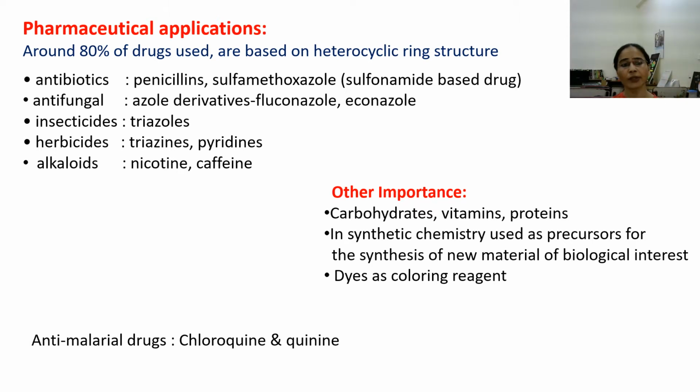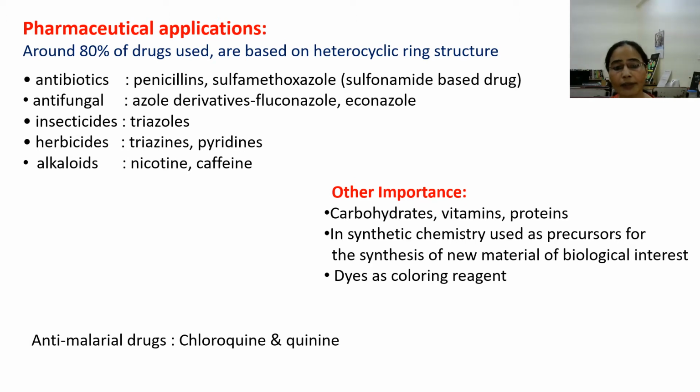Almost 80% of the drugs we use clinically are based on the heterocyclic ring structure. For example, penicillin and sulfamethoxazole work as antibiotics, while the azole derivatives fluconazole and itraconazole work as antifungal agents, and triazole derivatives are used as insecticides, while triazine or pyridine are used as herbicides, and nicotine and caffeine are alkaloids. They have various uses in different forms.